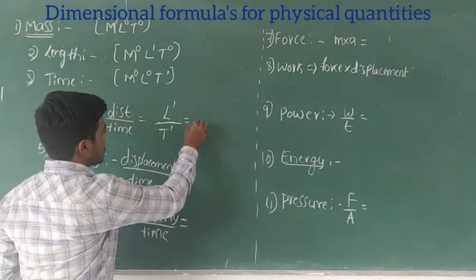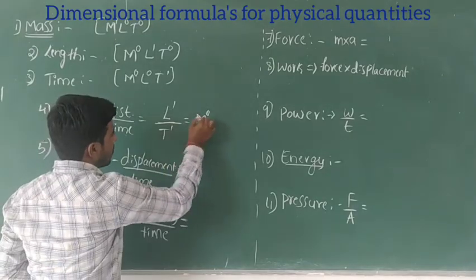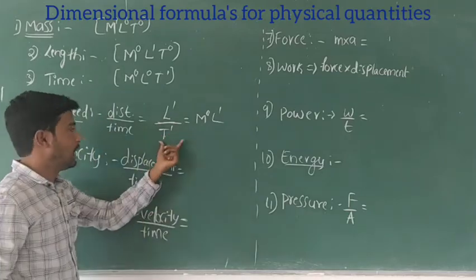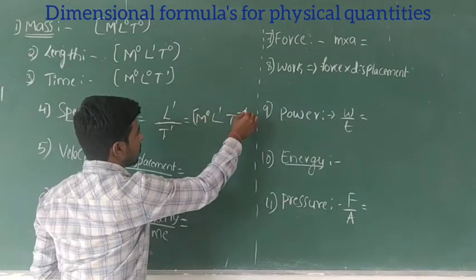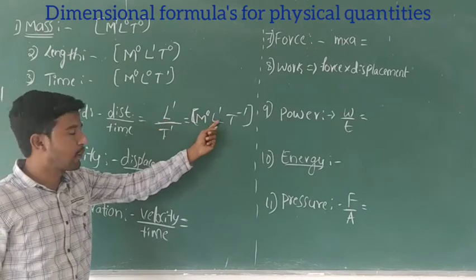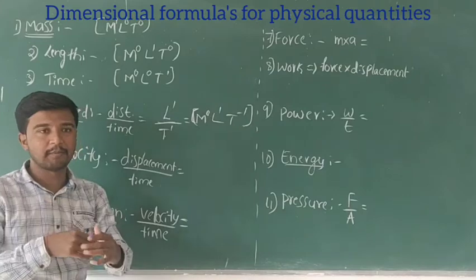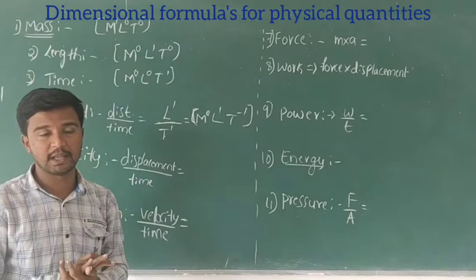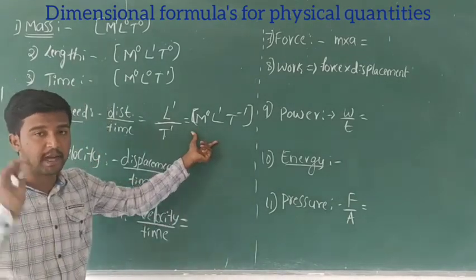So we will write it as M0, L to the power 1, and T to the power 1 upon. This is the dimensional formula of speed. M0 L to the power 1 as we said, and T to the power 1 comes in the denominator, so the exponent becomes minus 1. So this is how we calculate the dimensional formula of speed.